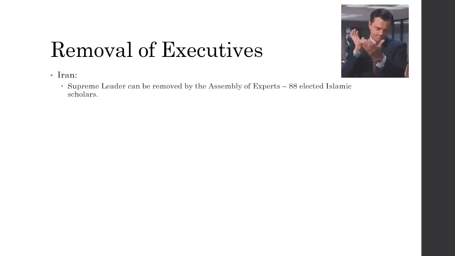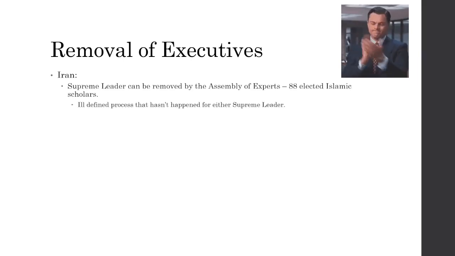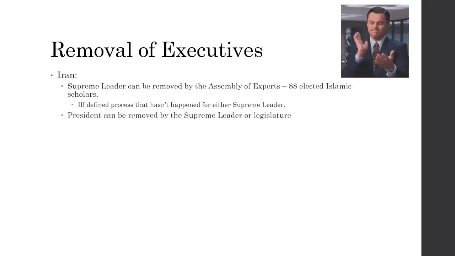So in Iran, the supreme leader can be removed by the Assembly of Experts, which is the same body that appoints them. There are 88 elected Islamic scholars. Now, this is an ill-defined process that hasn't happened for either supreme leader. There's only been 2 since the 70s when that role was implemented. But the president can be removed by the supreme leader or the legislator.